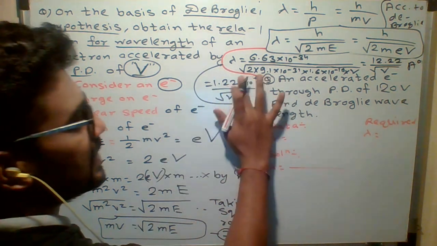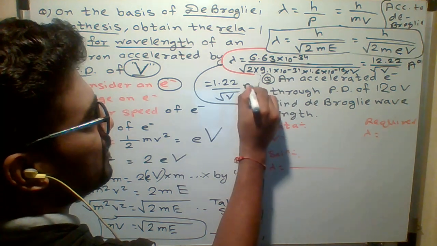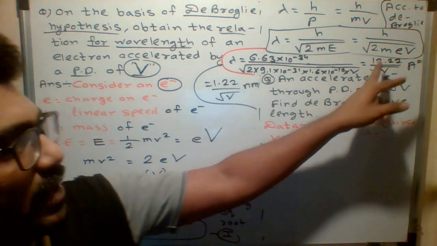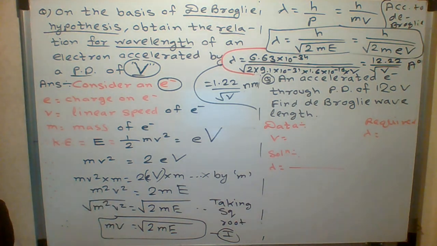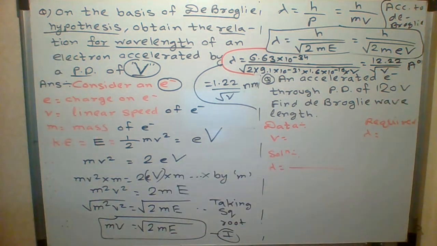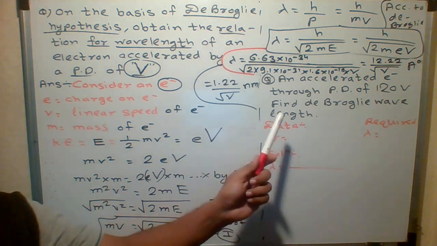If I remove this 10 raised to minus 9, the unit will be nanometer. And if I write 12.22, the unit will be 10 raised to minus 10 meter. And if I remove 10 raised to minus 10, I get angstrom. This is the standard value. Just remember this particular derivation. Those who joined late, don't worry, I will repeat it. Let me complete the question.